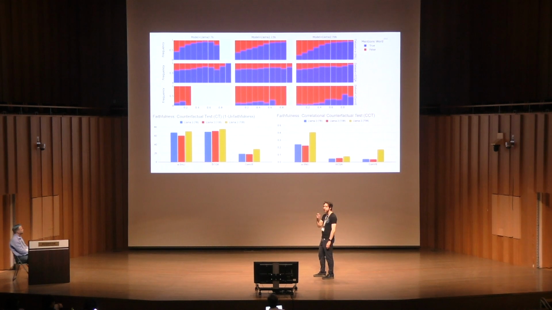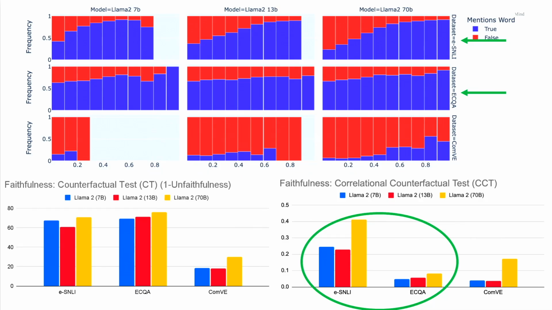So on the left, we have the plot again, faithfulness according to CT. On the right, we have the correlational counterfactual test. And I think the interesting thing is this really does capture some of the trends that we were seeing previously, right? ESNLI is now shown to be quite a bit more faithful. The word mentions are a lot more informative of causal impact than ECQA, which has a high mention rate, but just high mention rate across the board. Seeing a word mentioned doesn't give you much information that that word was important.